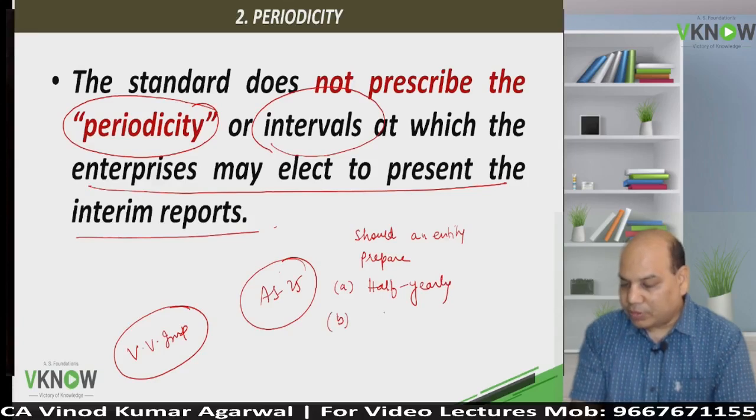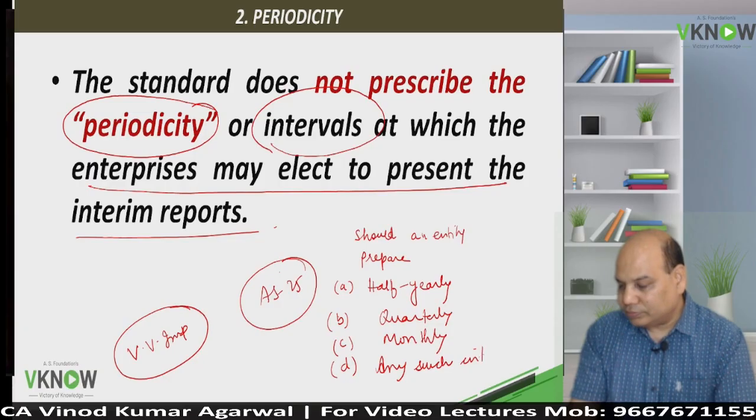Should an entity prepare quarterly reports? Should an entity prepare monthly report or any such interval as per entity choice? As per entity choice.